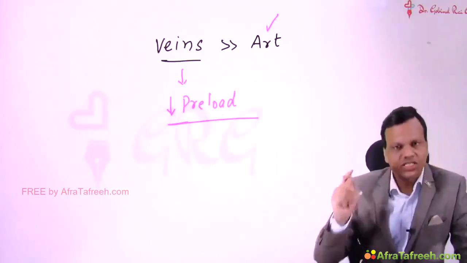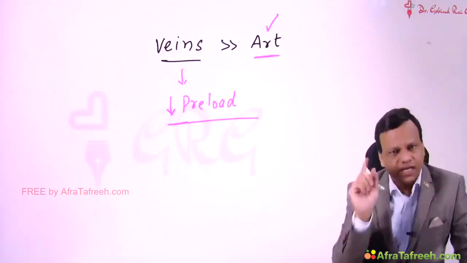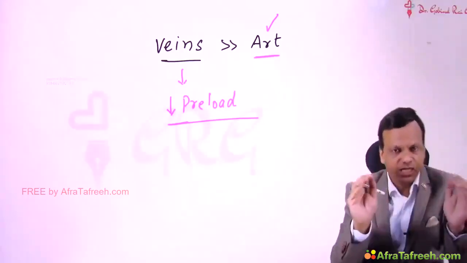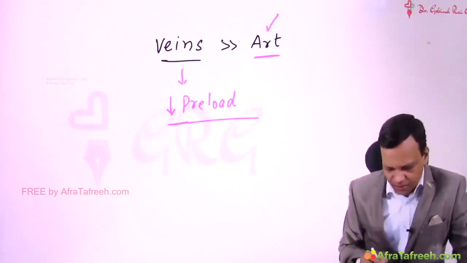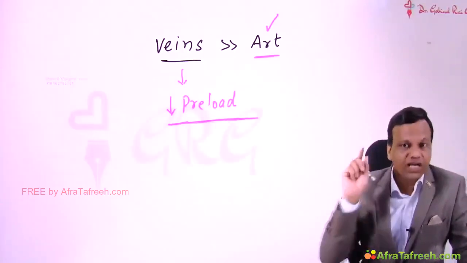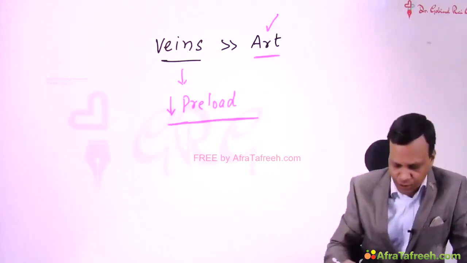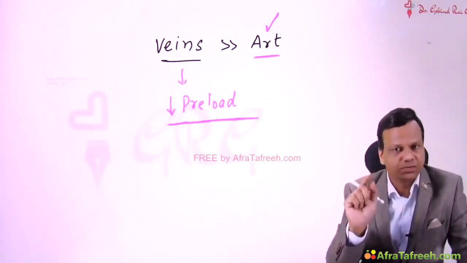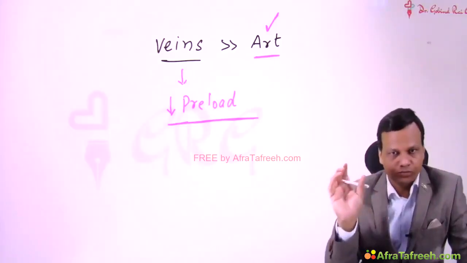However, because they are causing dilation of arteries also, although it is much less, this dilatation of arteries is required in variant angina. So read carefully. If they ask the mechanism of action of nitrates in classical angina, the answer will be decrease in preload. But if they ask the mechanism of action in variant angina, then the answer should be dilatation of coronary artery. Remember, no other answer is possible in variant angina. So nitrate can dilate coronary artery also.